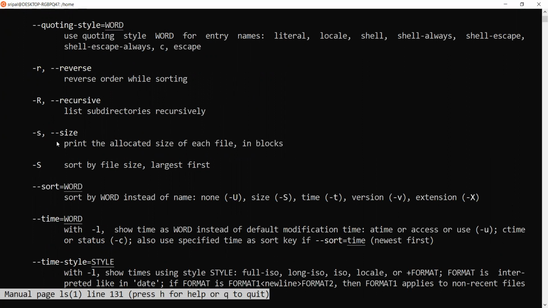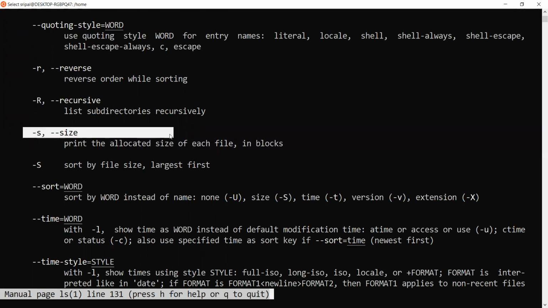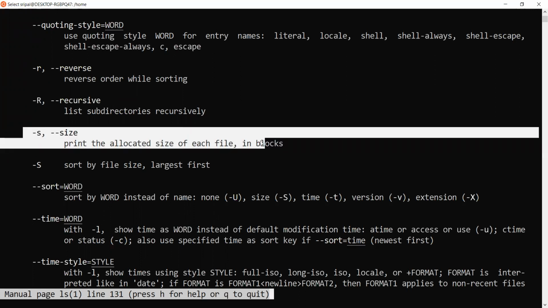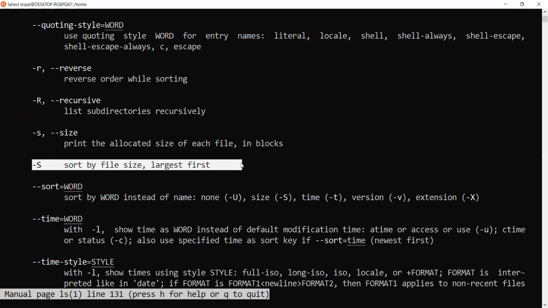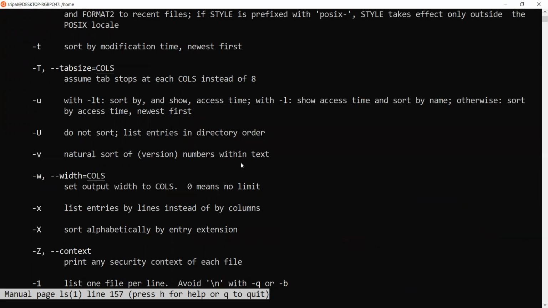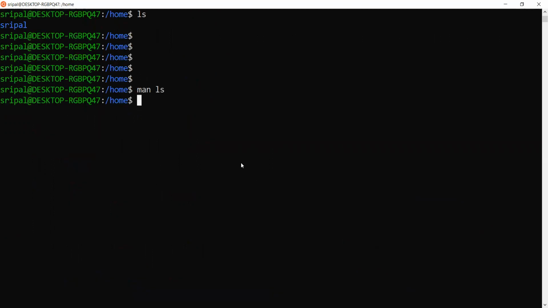Then -S for size. I'm not sure if this works in Ubuntu, but we do use -S at times. We can use -S to sort by file size: the largest one will come on the top, and the lowest one will come at the bottom. I would suggest you go through these options one by one in the man page that you can open in your system.